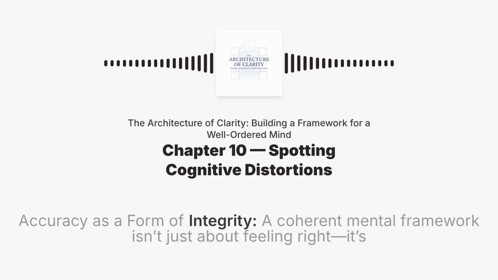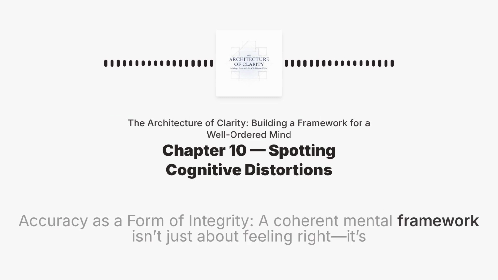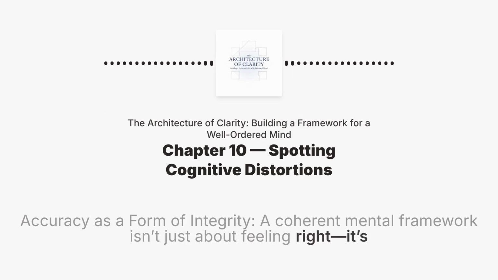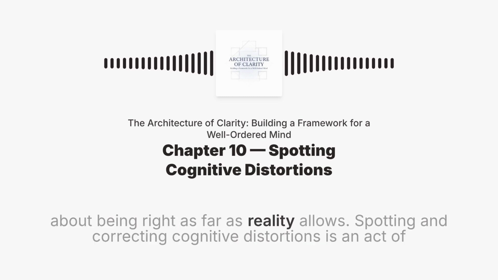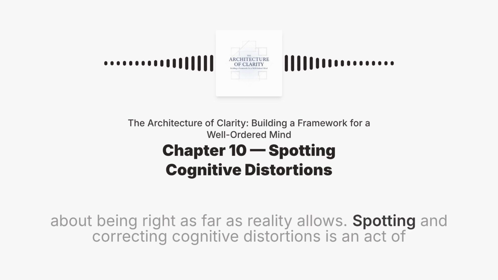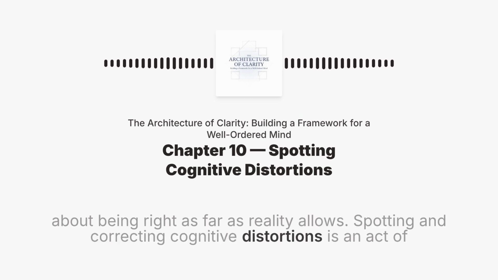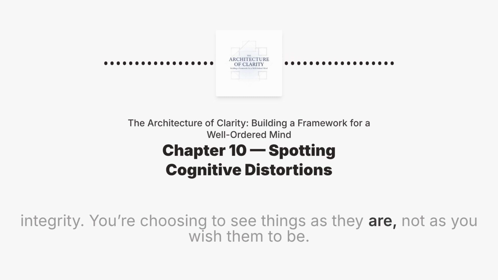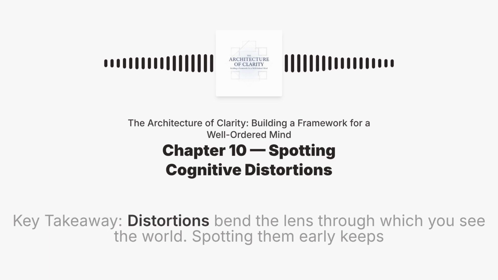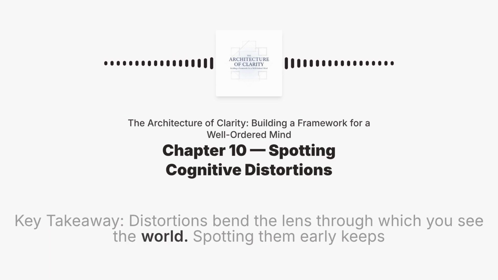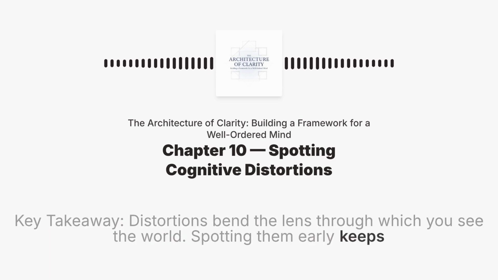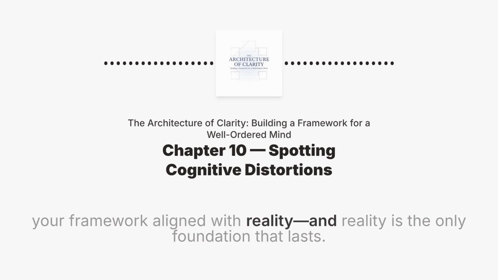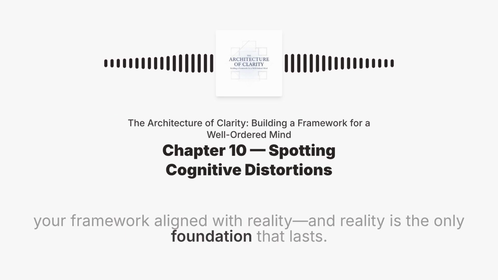Accuracy is a form of integrity. A coherent mental framework isn't just about feeling right. It's about being right as far as reality allows. Spotting and correcting cognitive distortions is an act of integrity. You're choosing to see things as they are, not as you wish them to be. Key takeaway. Distortions bend the lens through which you see the world. Spotting them early keeps your framework aligned with reality, and reality is the only foundation that lasts.